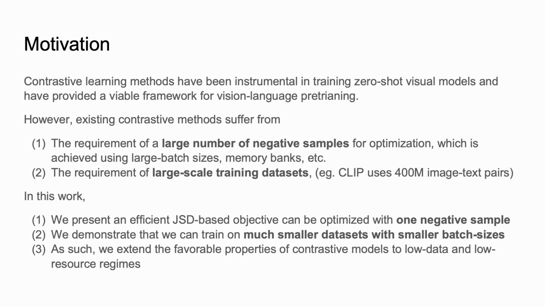In this work, we present an efficient JSD-based objective that can be optimized with just one negative sample, and as such, we demonstrate that we can train on a much smaller dataset with very small batch sizes as well. As such, we are able to extend the favorable properties of multimodal contrastive methods to low data and low resource settings.